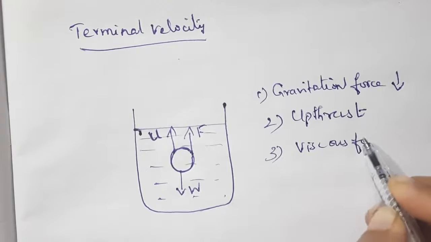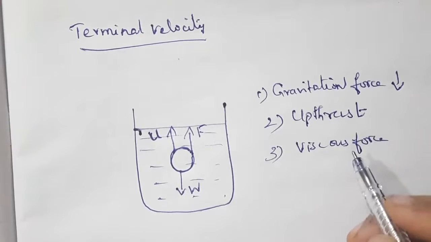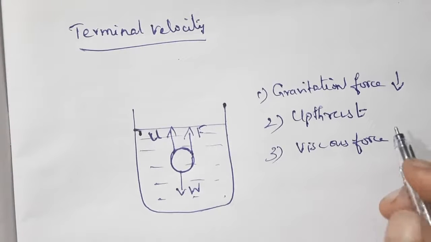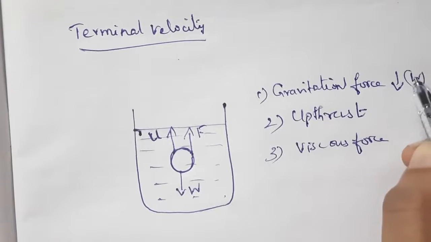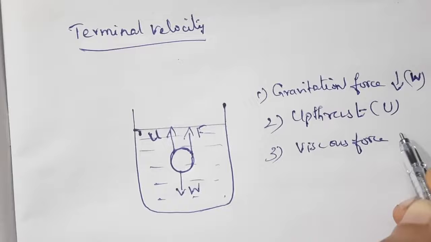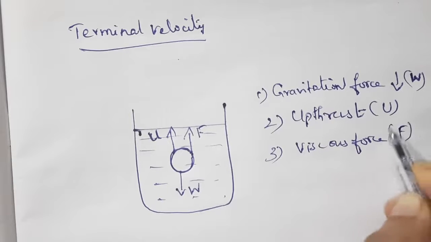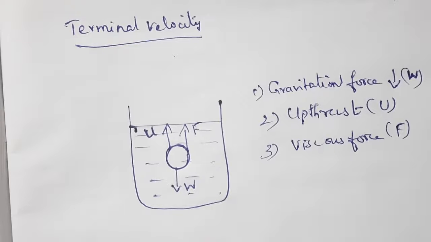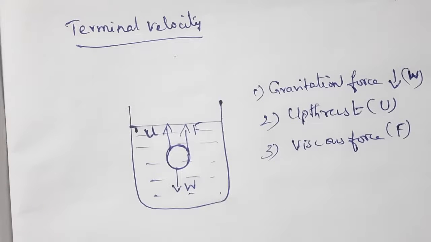Viscous force. So these are three forces acting on the sphere when it is falling from rest through a large liquid column. Gravitational force W is acting downward, upthrust force U is acting upward, and viscous force also acts upwards. Viscous force always acts opposite to the direction of motion of the sphere.